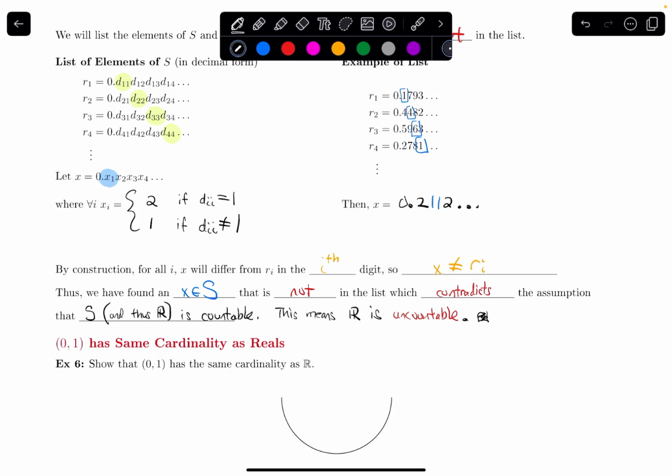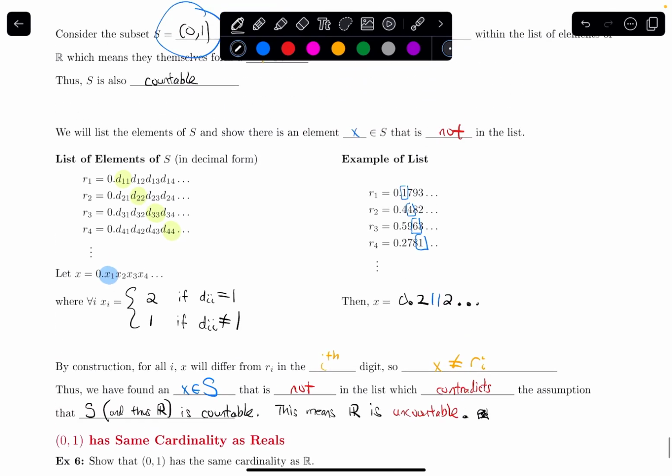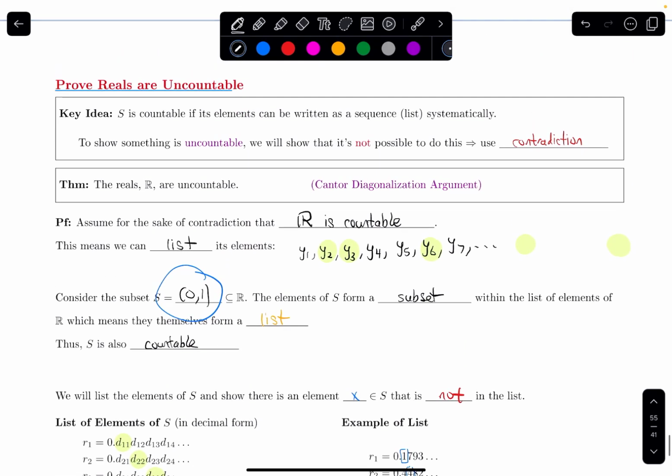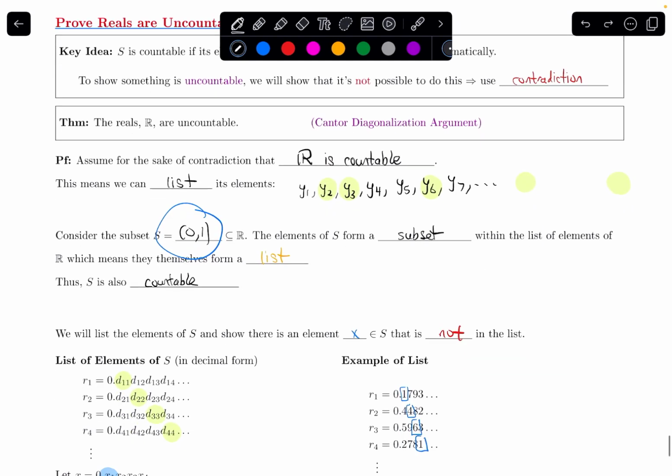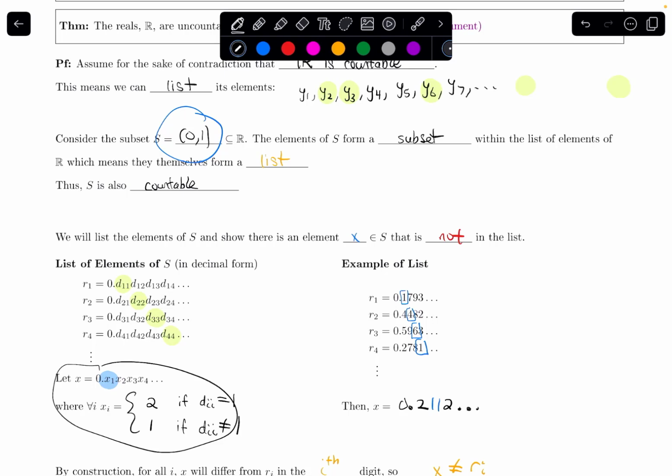Okay, so this Cantor diagonalization argument is a really powerful and famous argument. It's very commonly used to show sets are uncountable by creating some listing, assuming it's countable, and trying to use this diagonalization type argument to construct some element that we are going to end up missing.